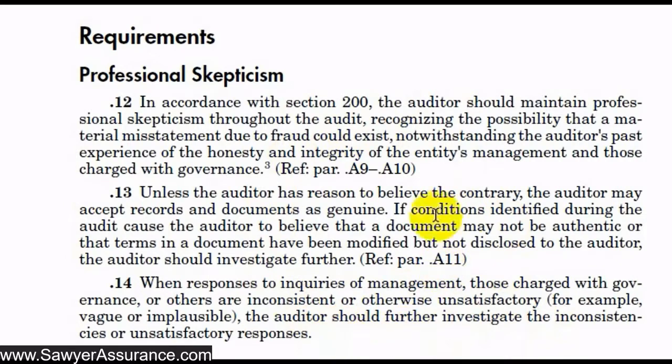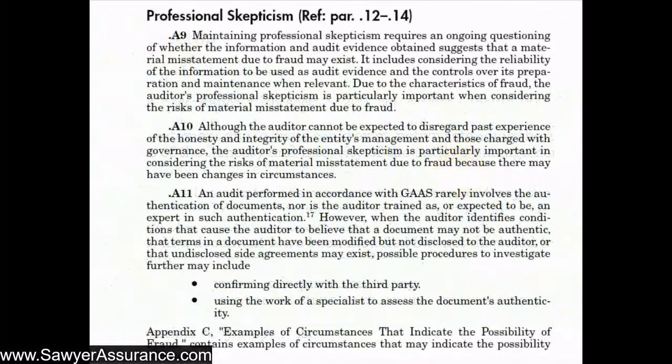So in connection with this, we have some explanatory material here, A9 through 10 and A11. So let's go down to those sections and get some more details on how we remain professionally skeptical in performing our procedures. All right, so now we're down in the explanatory material where we're going to continue our discussion of professional skepticism. We start out here with, it says that professional skepticism requires us to maintain an ongoing questioning mind of whether information and audit evidence suggests a material misstatement due to fraud may exist. And so that includes us considering the reliability of information as well as the controls over its preparation.